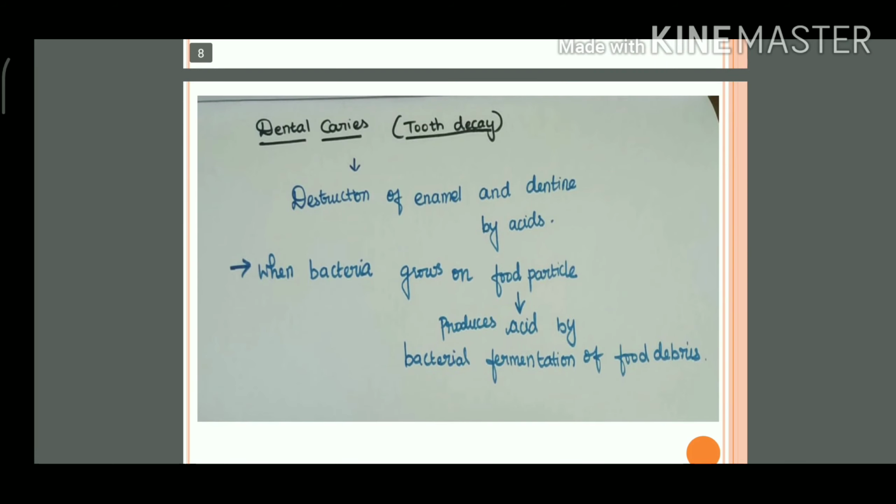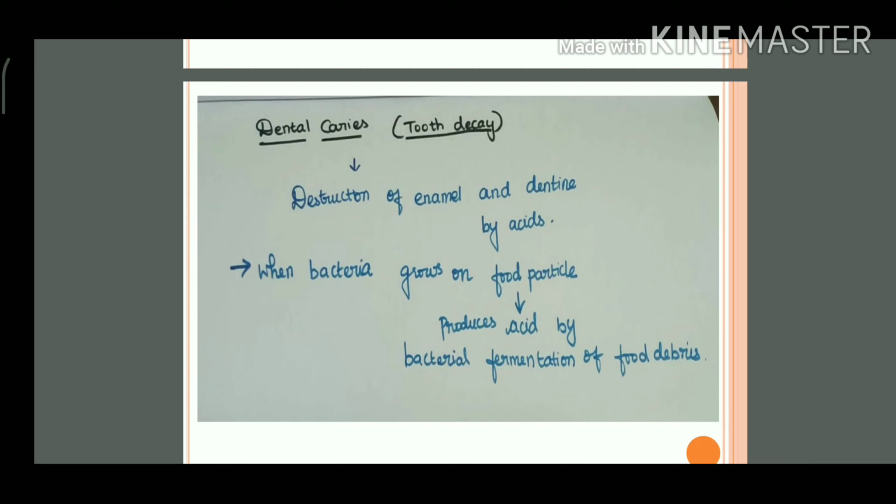Now, we are studying the digestive system. Under that, I have discussed the mouth followed by the buccal cavity. Under the buccal cavity, we studied the tongue and teeth. Now, related to the teeth is dental caries. What is dental caries? It means tooth decay: the destruction of the enamel and dentine by acids.